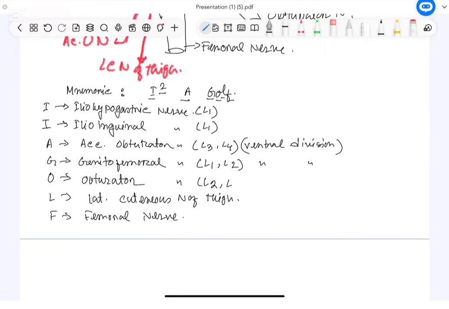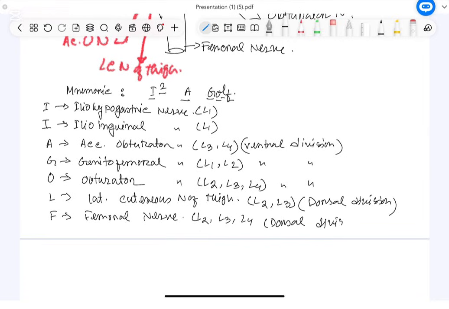Obturator, its root value will be L2, L3 and L4, also ventral division. Then lateral cutaneous nerve of thigh comes from the dorsal division, L2 and L3. Then lastly the femoral nerve, its root value also L2, L3 and L4, and it also comes from the dorsal division.